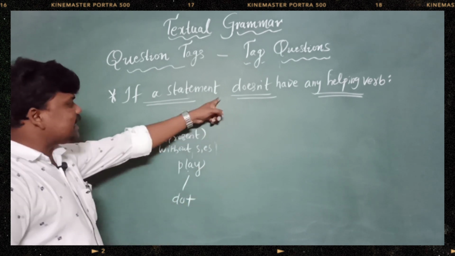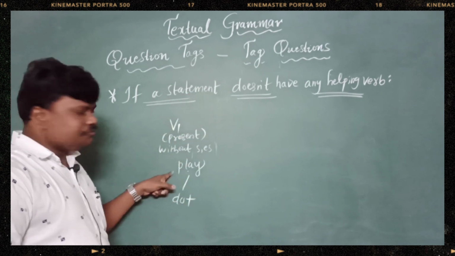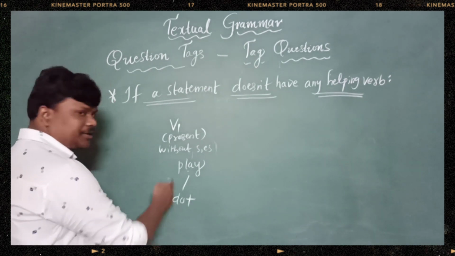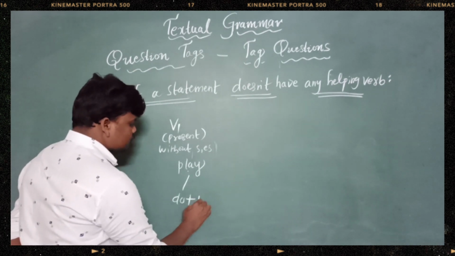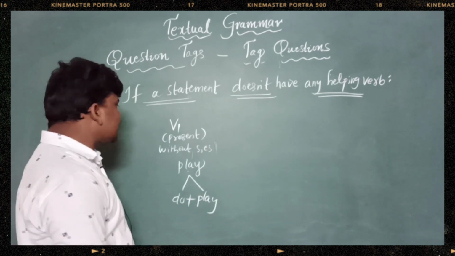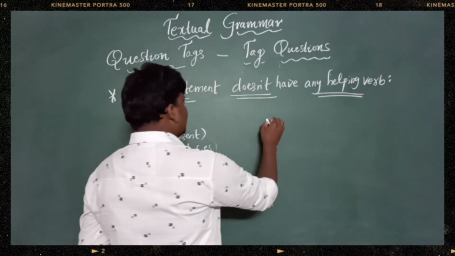If a statement came only with V1 without S or ES, in that what is hiding? Do is hiding. Very important, my dears. Do is hiding. So do plus play is equal to play. Okay? Right. Let's get into one more.